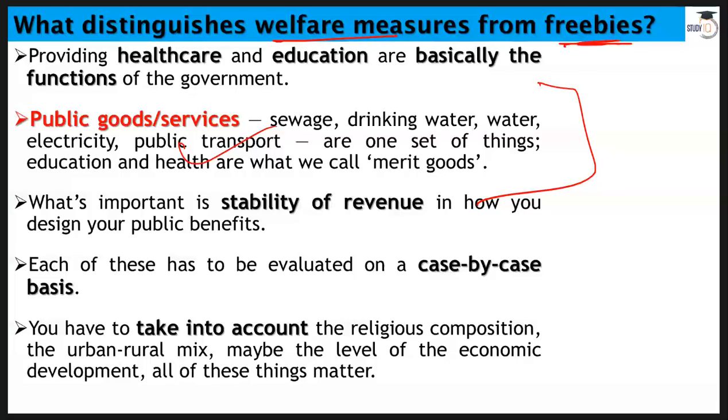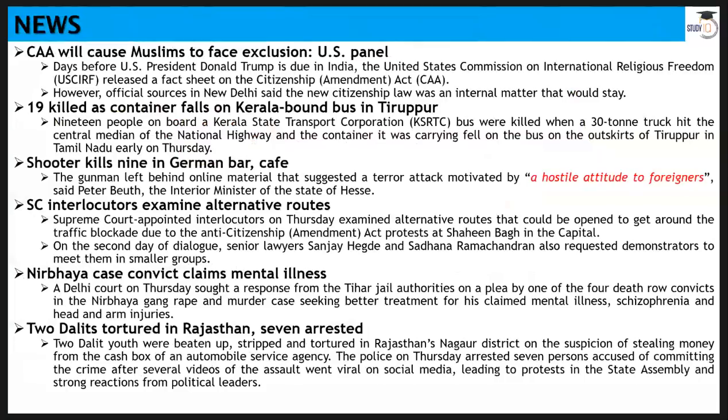From a distance it looks like a freebie, but you have to take so many things into consideration. Like in South India, in Tamil Nadu, you have these Amma canteens where people can eat for 5 rupees, for 10 rupees. Over there, people need those things, so we cannot say freebie. It all depends on different areas. So that's basically everything about this. You have to evaluate case by case. You cannot generalize things in a diverse country like India when it comes to these sorts of welfare measures and freebies.